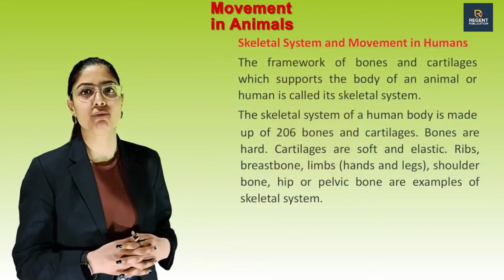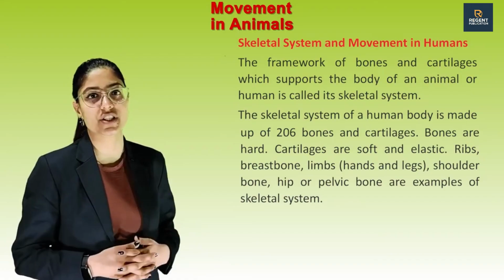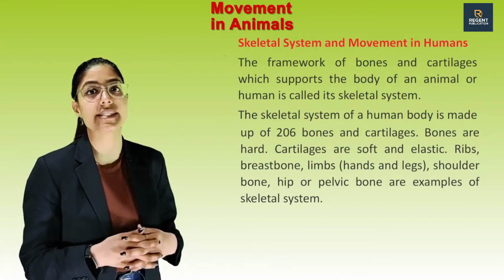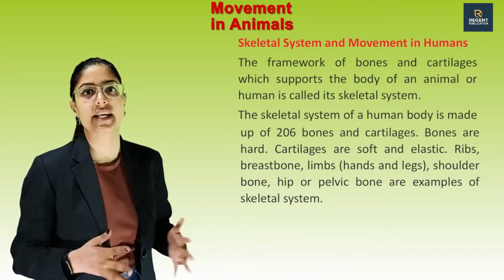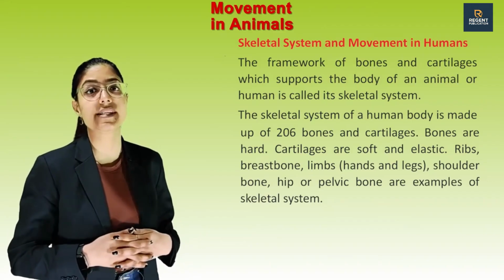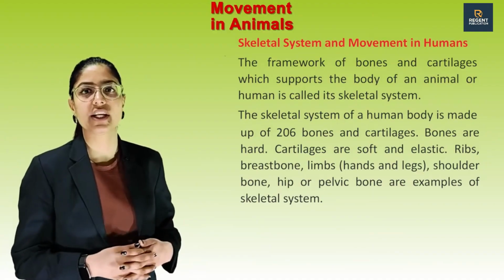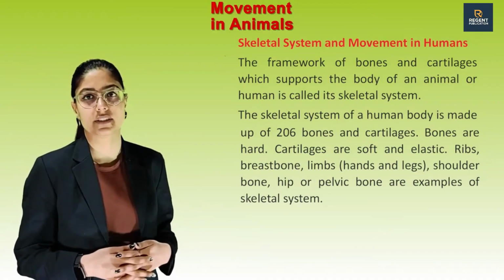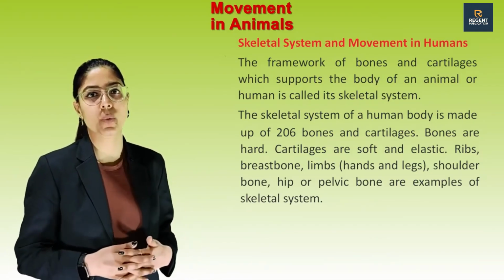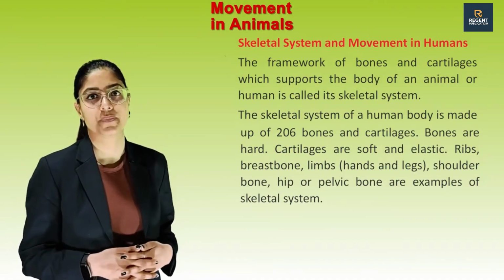Skeleton system and movement in humans. The framework of bones and cartilages which supports the body of an animal or human is called its skeleton system. The skeleton system of a human body is made up of 206 bones and cartilages. Bones are hard, cartilages are soft and elastic. Ribs, breastbone, limbs, shoulder bone, hip or pelvic bone are examples of skeleton system.